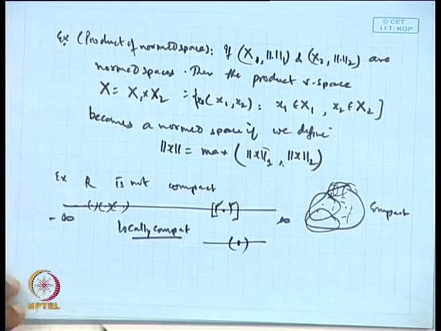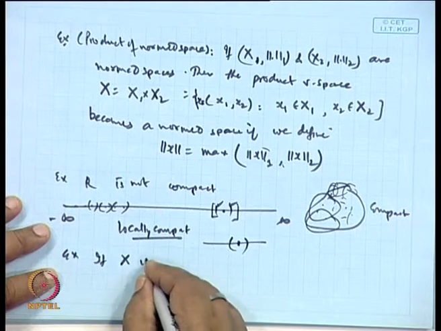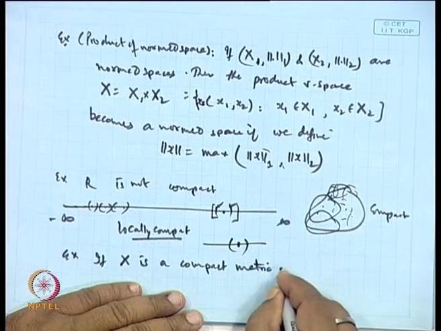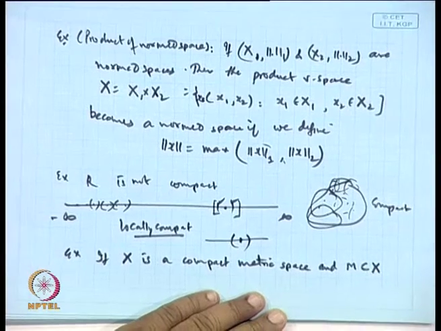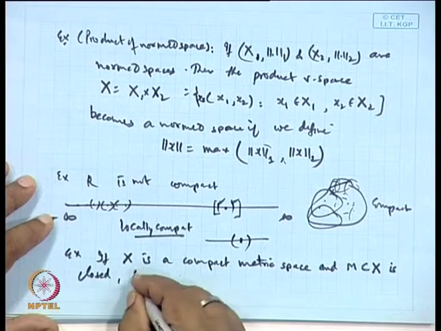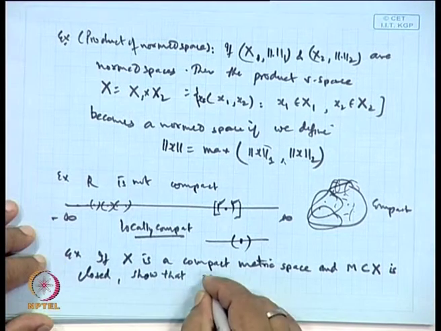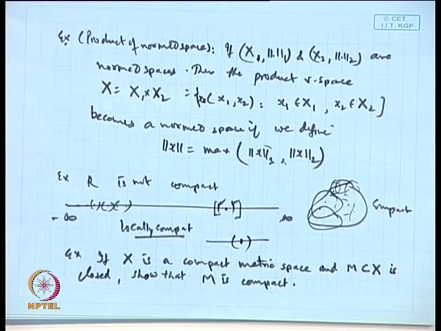This is a very interesting example. If X is a compact metric space and M, a subset of X, is closed, then M is compact.